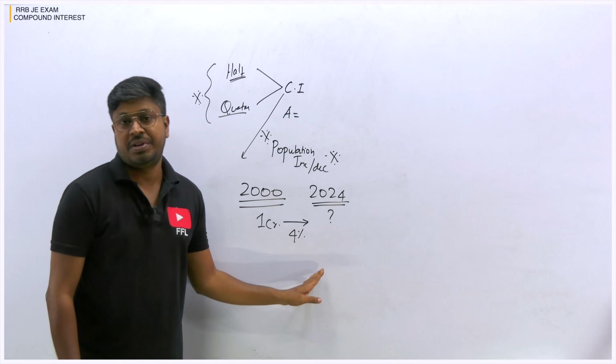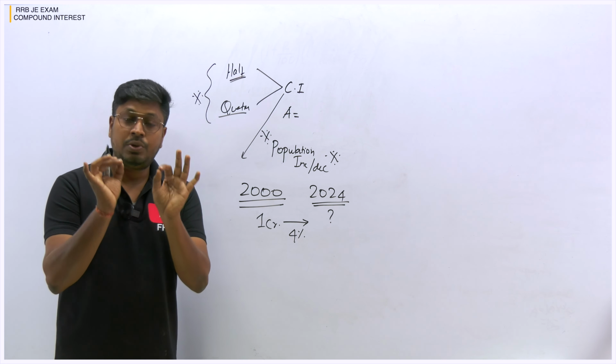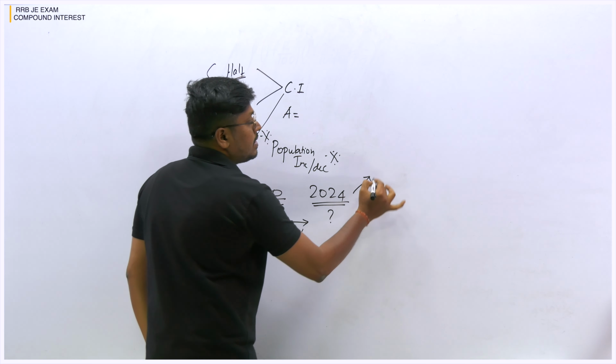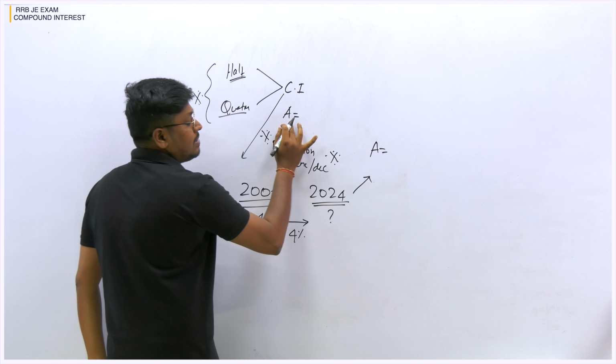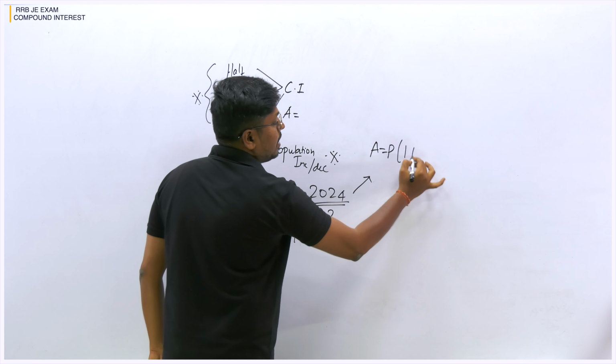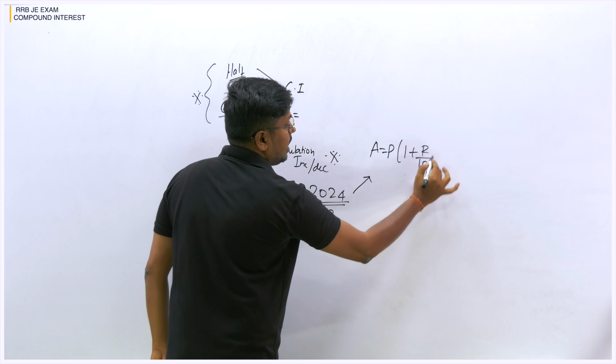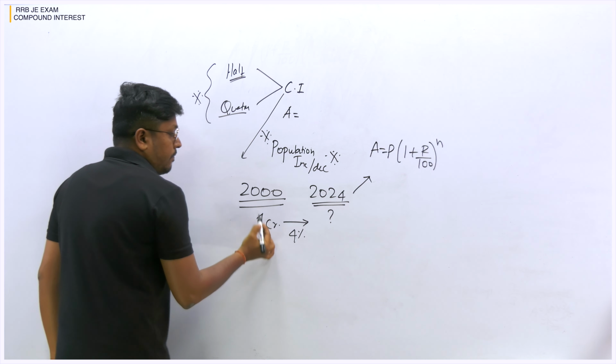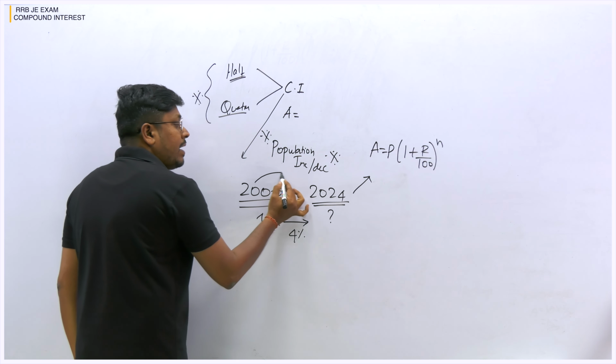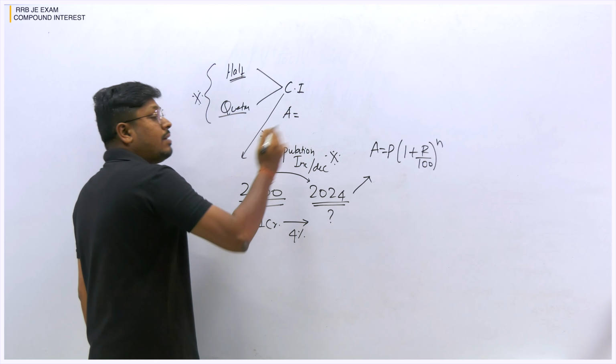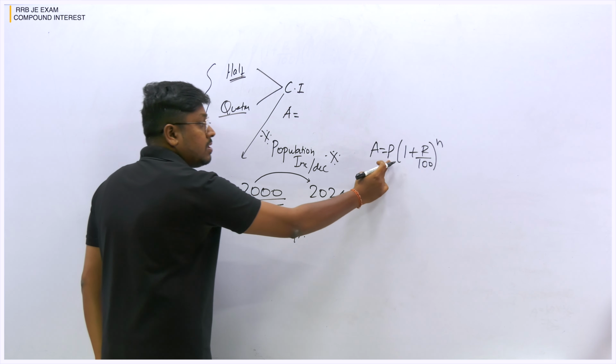For these kinds of questions, we usually have only two formulas. One formula is the same formula, right? A is equal to P into (1 plus R by 100) power n. If we need to find the population after 2000, then we use this formula.